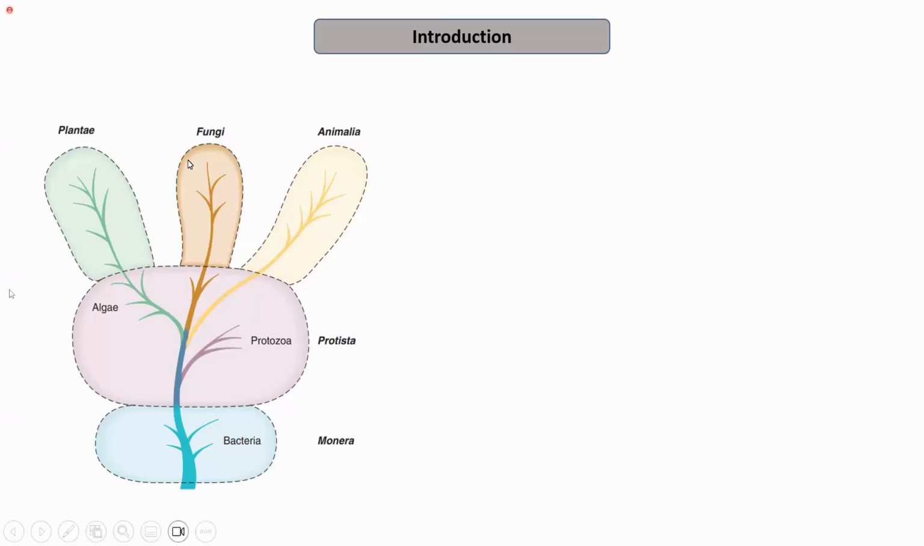According to the R.H. Whittaker classification, all the prokaryotes were classified into the kingdom Monera, while all the eukaryotes were classified into different kingdoms like kingdom Protista, Plantae, Fungi, and Animalia. On the basis of the different modes of nutrition, all the eukaryotes were further divided into the different kingdoms. And today we are going to learn about the characteristics of kingdom Animalia.